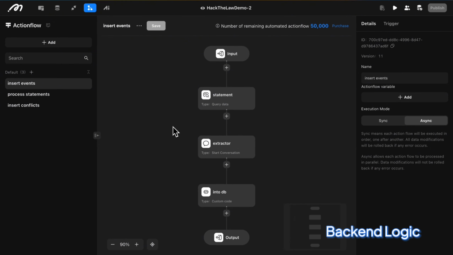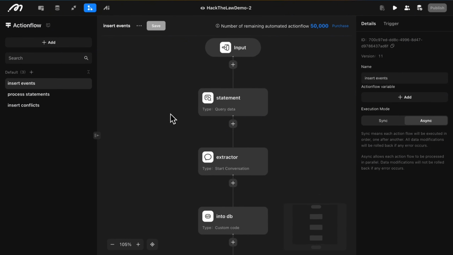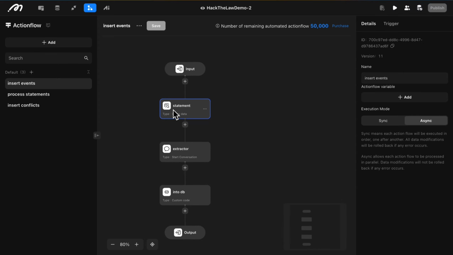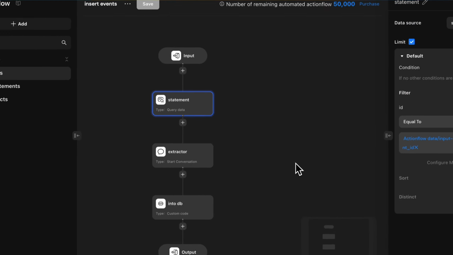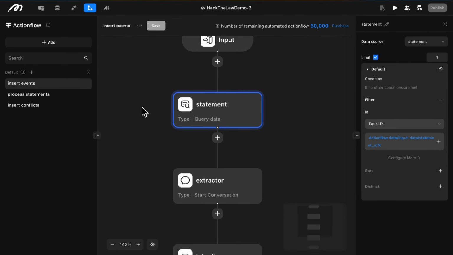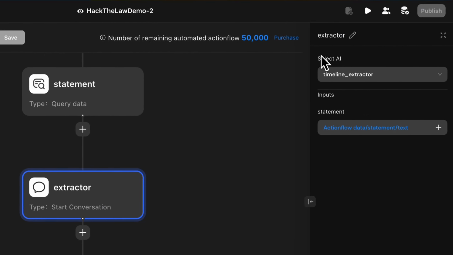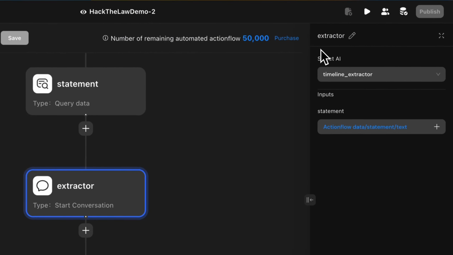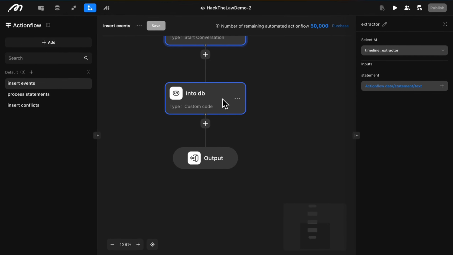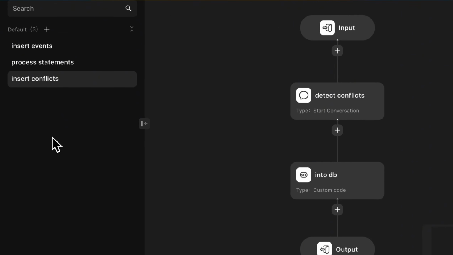Using Momen's action flows, we created logic that orchestrates AI agents and database operations. Each of these action flows will process all the statements, trigger AI agents, format the results, and finally save everything in a database.